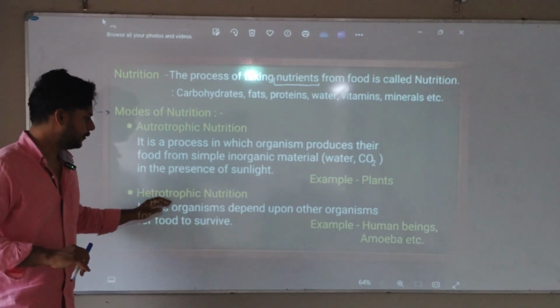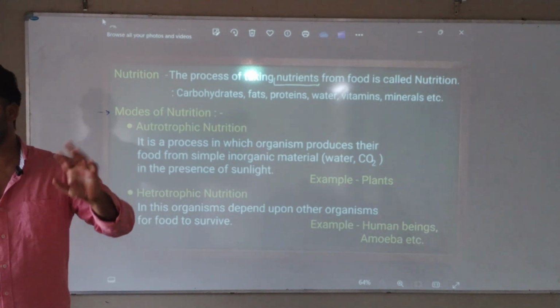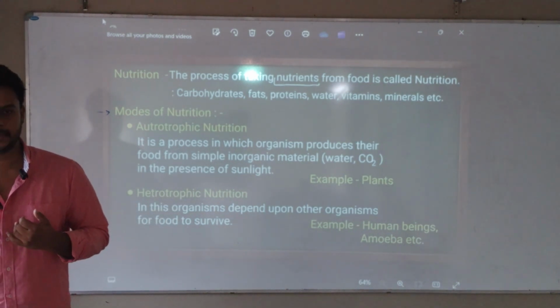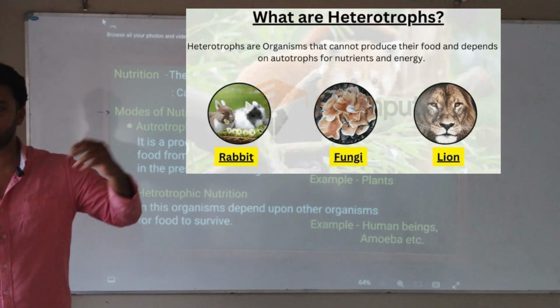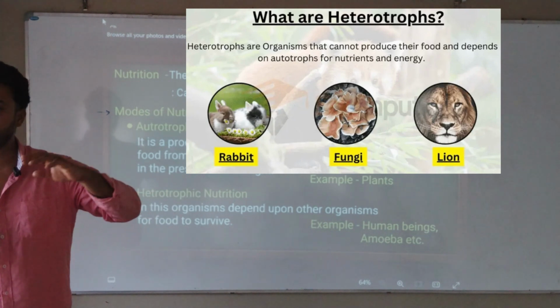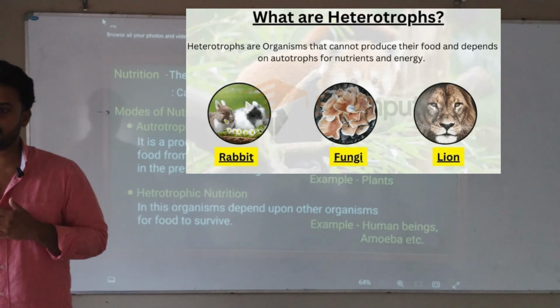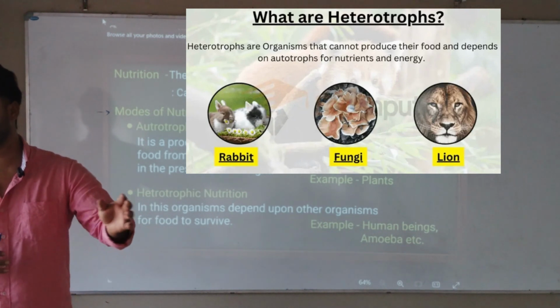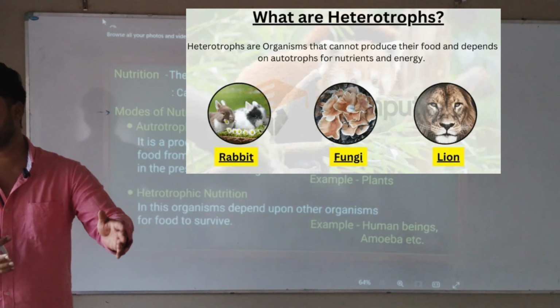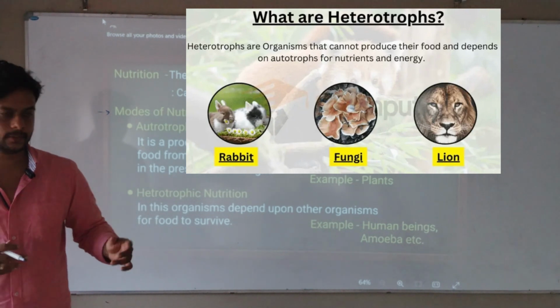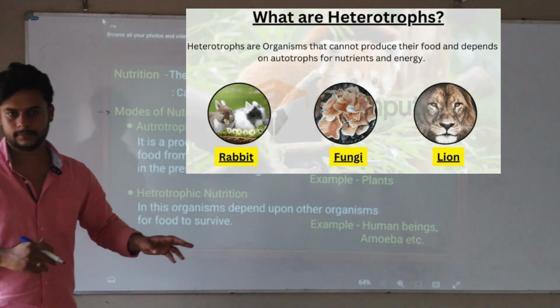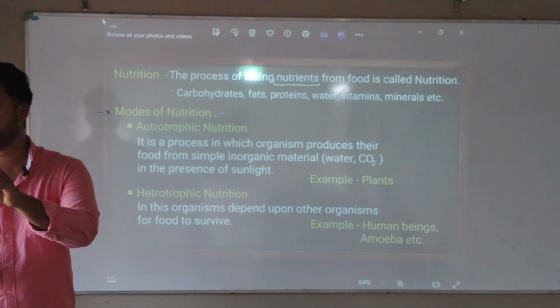Next, heterotrophic nutrition. Now, other than plants, we come into place. Can I make my own food? I can't make my own food. Correct? I am dependent on autotrophic nutrition. I am dependent on other animals. Either I can eat plants or I can eat chicken, mutton, fish. We can eat animals also. So we are dependent animals. So the one who is dependent is called as what? Heterotrophic nutrition.